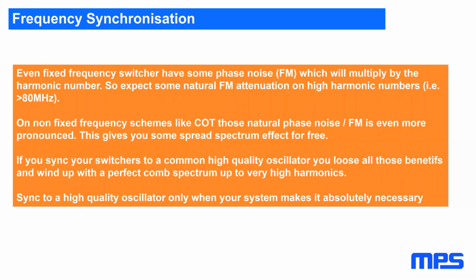Frequency synchronization externally. The oscillators used in the typical switchers are RC type oscillators. So they have some inherent phase noise or frequency modulation, and the phase noise multiplies by the harmonic number. So if you start with a low frequency, say 400 kilohertz, you get some natural frequency modulation due to the phase noise. If you then think you can synchronize your switcher with a clock oscillator with crystal or so, you lose that natural FM attenuation.